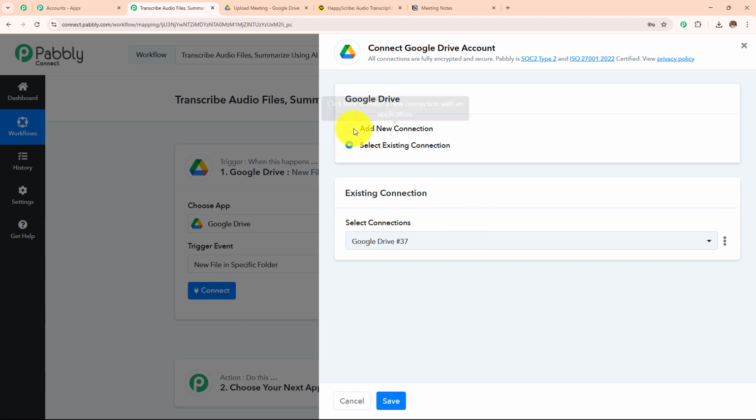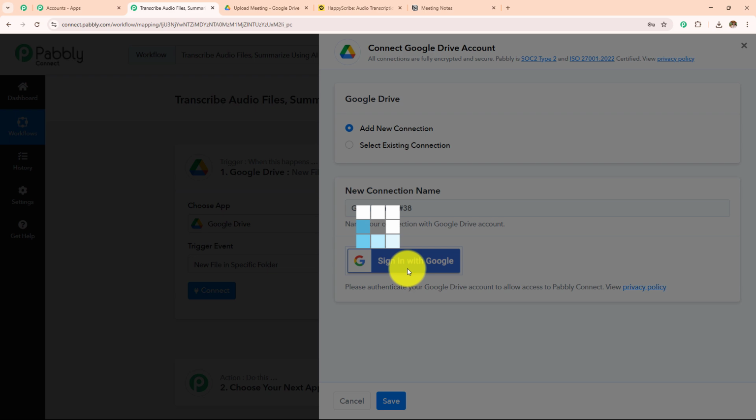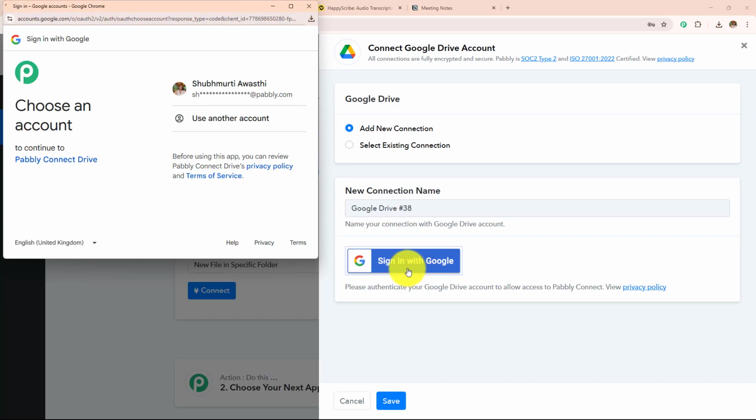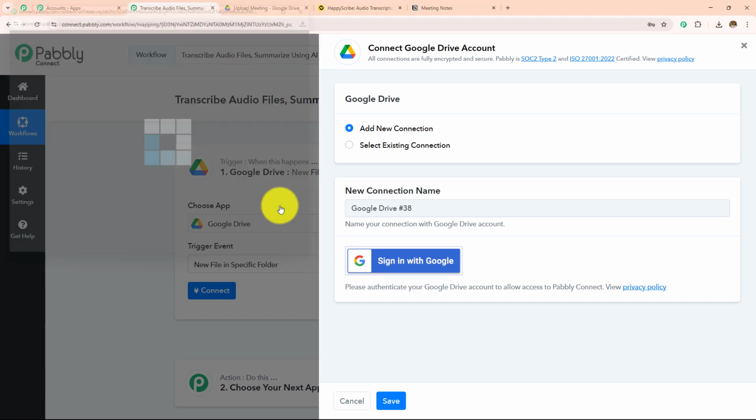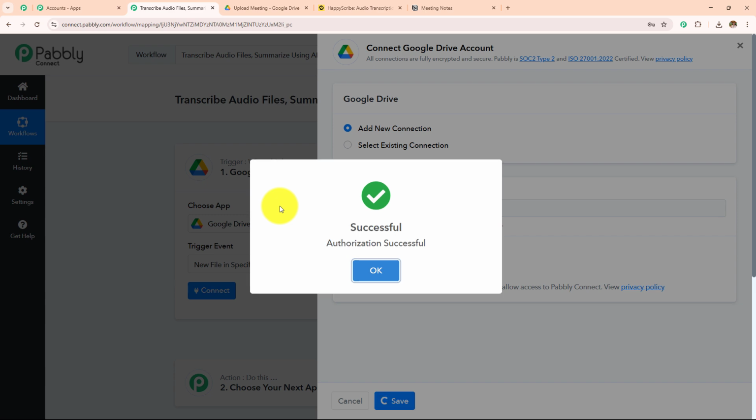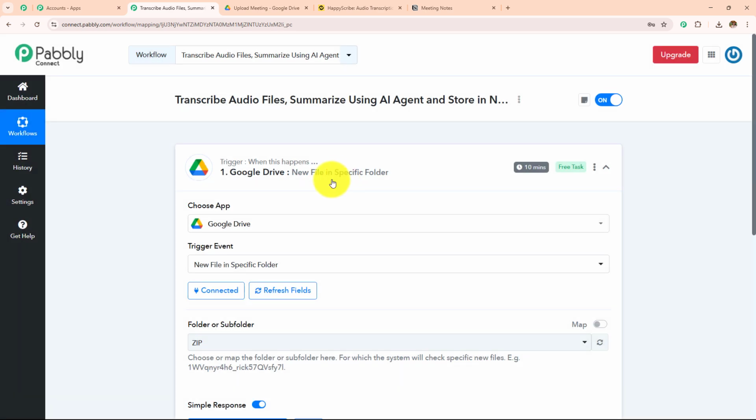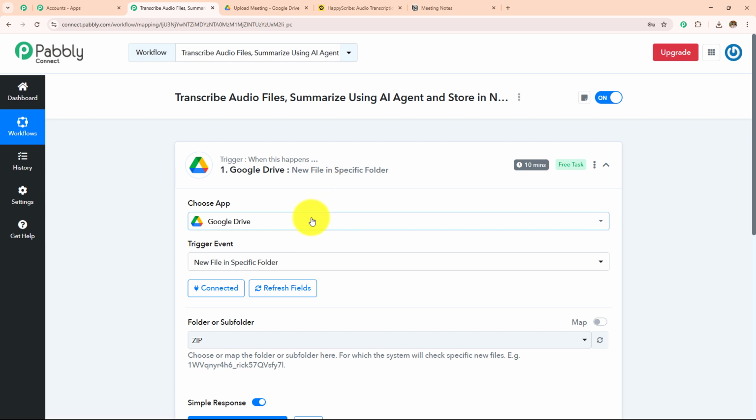If you don't have one, click on this add new connection and then click on this sign in with Google. Here you need to choose your account with which you have logged in your Google Drive. And after choosing your account, you simply need to click on this allow to grant the permissions and here, authorization successful. Your data is completely safe with Pabbly Connect, so you can do this too.